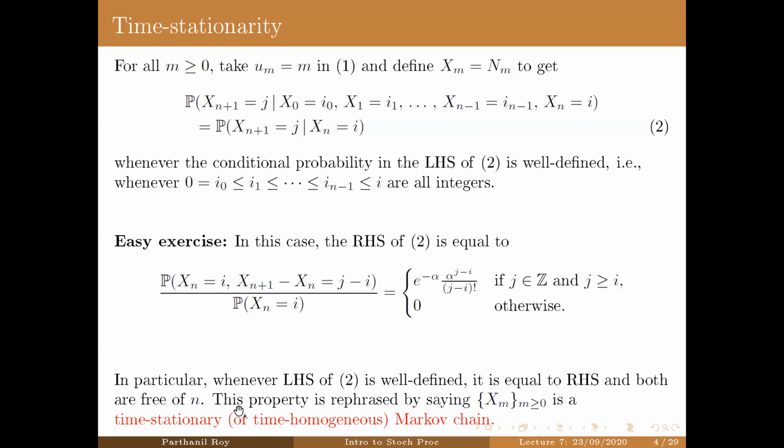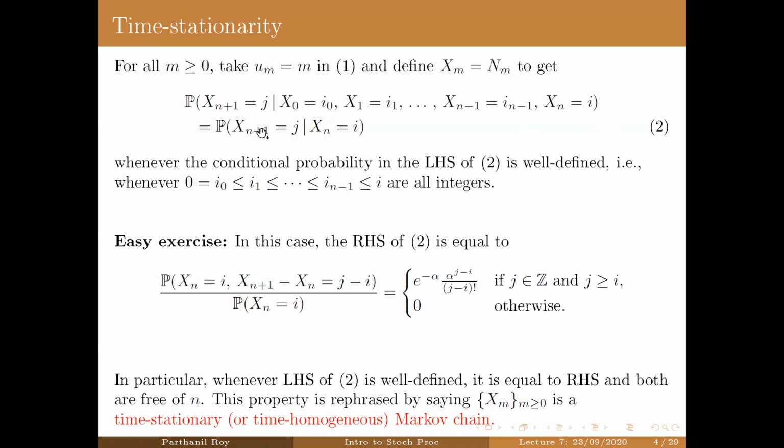This property is called time homogeneity or time stationarity, in the sense that the future given past and present equals the future given present. This is the Markov property. We have already talked about it.